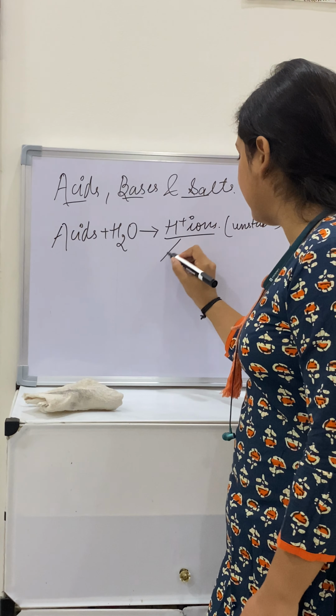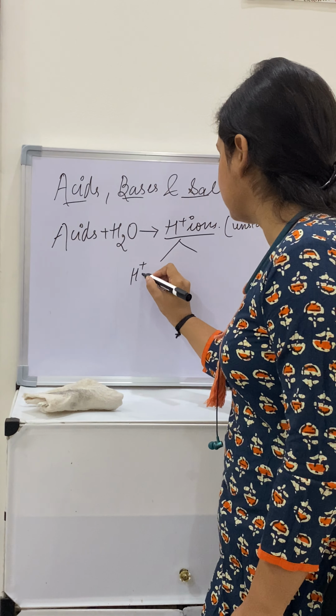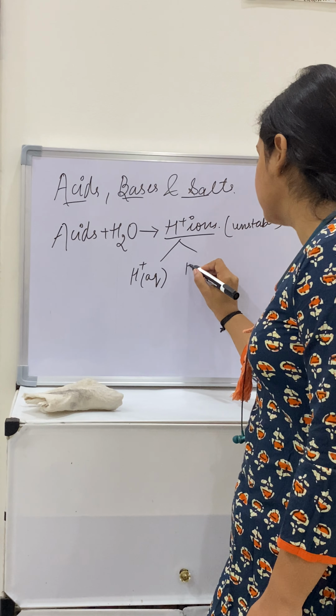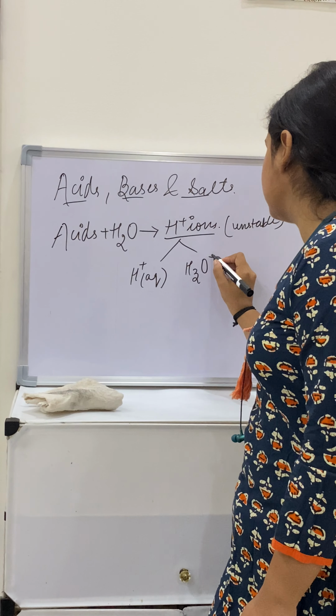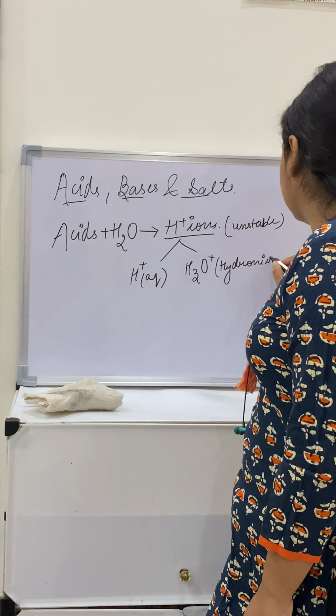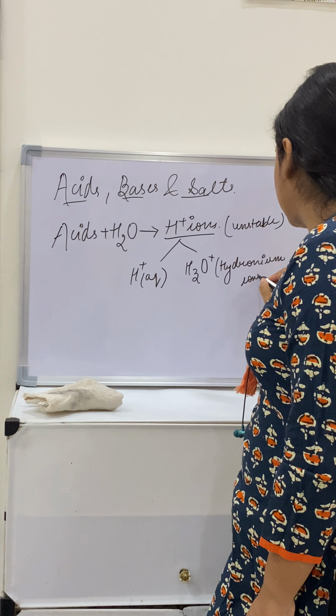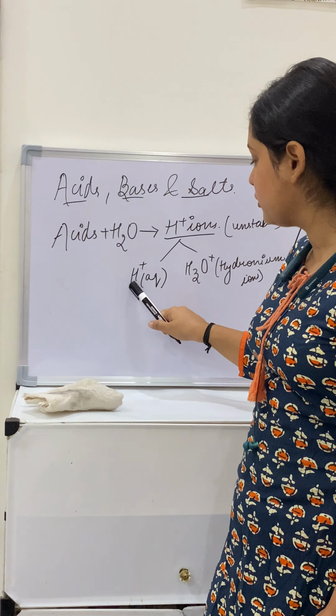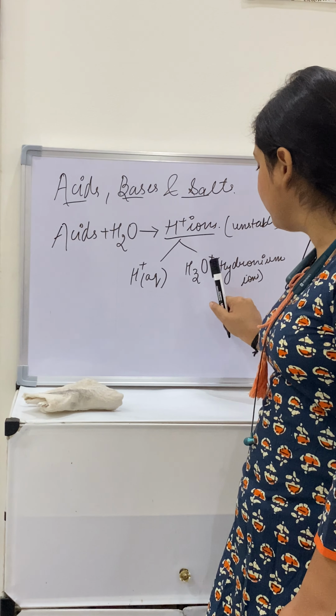So we can write them either as H+ ions in aqueous form or as hydronium ions, that is H3O+. This is the correct representation of the H+ ion, either H+(aq) or hydronium ions.